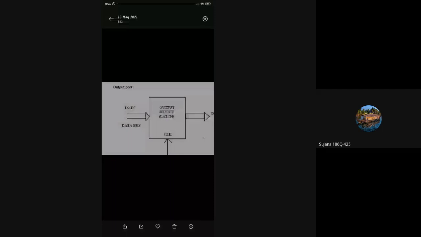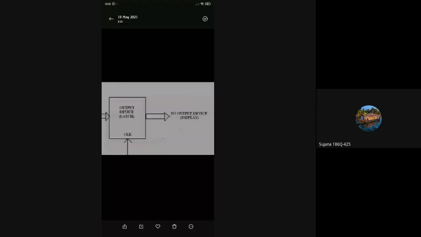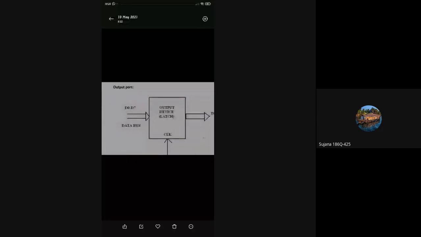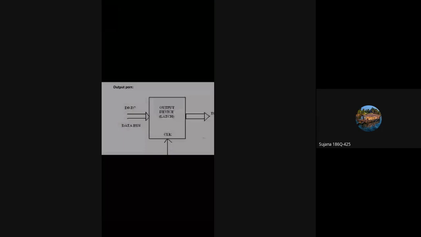The output port is used to send the data to the output device. The output device may be a display, such as a monitor, or an LCD screen, or something else. So the output port is used to send the data from the microprocessor to the output device. So here you can see